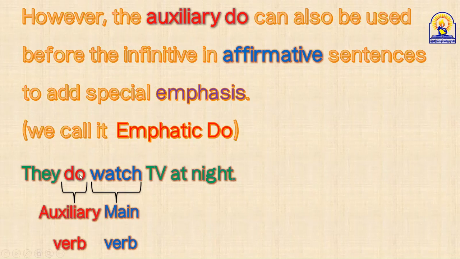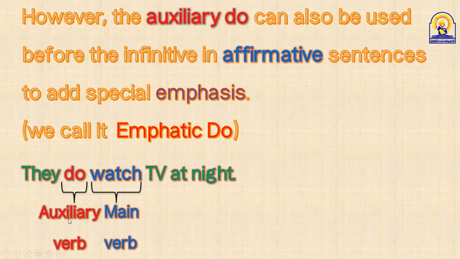And here, what's the function of do? Why did we use do here? Just to make emphasis. Azam, can you tell us what does emphasis mean? Important. Okay, in Arabic it means تأكيد. I'm emphasizing that they really watch TV at night. They do watch TV at night. I put do before watch. Here the function of do is emphatic do, or do التأكيدية.